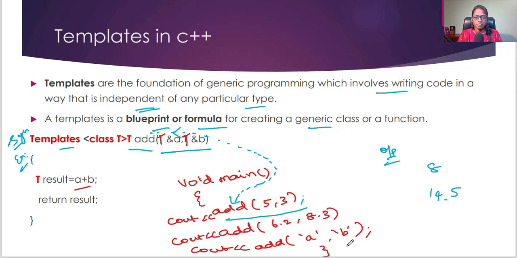That's template. See, and in this last statement I have given cout add a comma b. So here I passed a character to this a and I passed b to this b. So the output will be ab. So this is the use of template. You can write a generic program and it can be utilized for any data type.